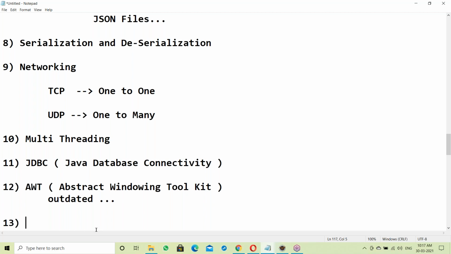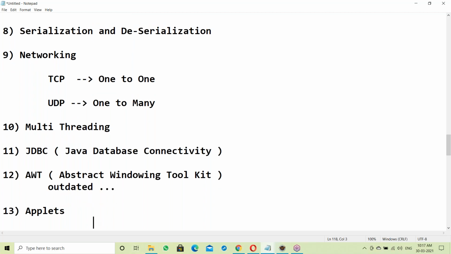Next, applets. Applets are also outdated, not required. No one is using them. After servlets came into the picture, adding to Java, applets were outdated. AWT was outdated around the year 2005.